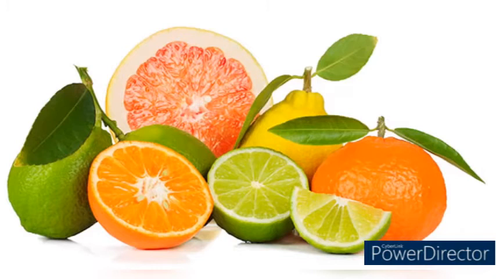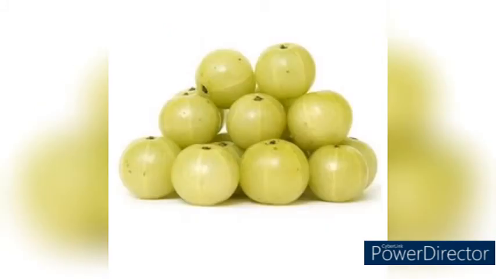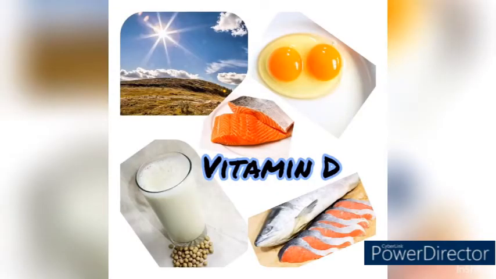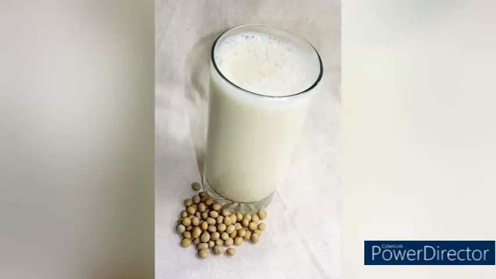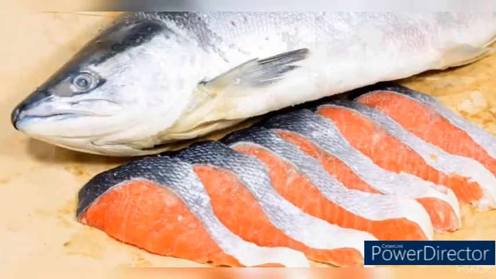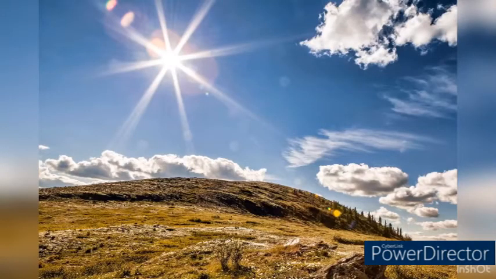It also increases the resistance of our body. We get it generally from citrus fruits such as oranges, lime, lemon, amla or gooseberries, tomato, guava and green vegetables. Vitamin D is necessary for normal growth of bones and teeth. Vitamin D helps our body to absorb the calcium mineral from the food, and this calcium makes the bones and teeth hard and strong. Vitamin D is present in foodstuffs like milk, fish, egg, and we also get it from sunlight.